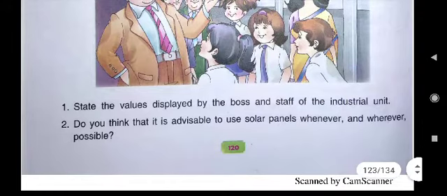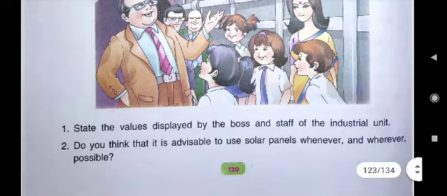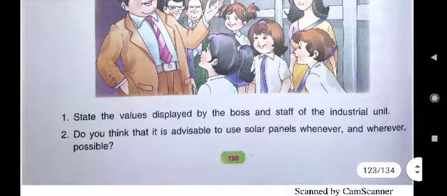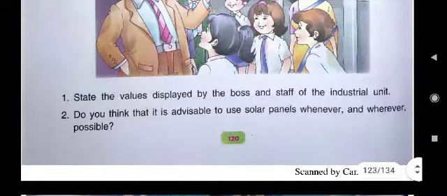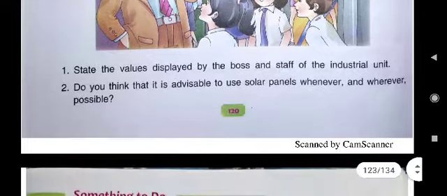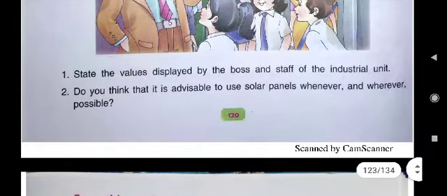So instead of non-renewable sources of energy, we should pay attention to renewable sources of energy, and one of the renewable sources of energy is solar energy that we receive from where? That we receive from sun. So it is advisable to use solar panels whenever and wherever it is possible.